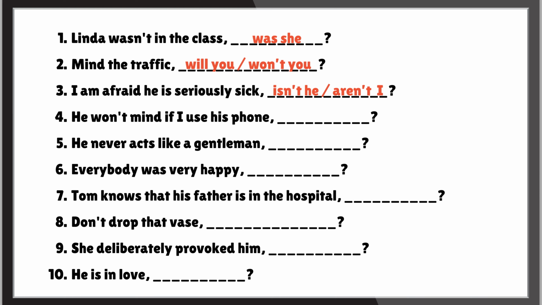If you use isn't he as the tag question, then the focus is on him being sick. He is seriously sick, isn't he? This is the more common interpretation. And if you use aren't I as the tag question, then it shifts the focus to the speaker's own feelings or concerns. I am afraid, aren't I? Seeking agreement or confirmation about the speaker's emotional state or fears regarding the situation.